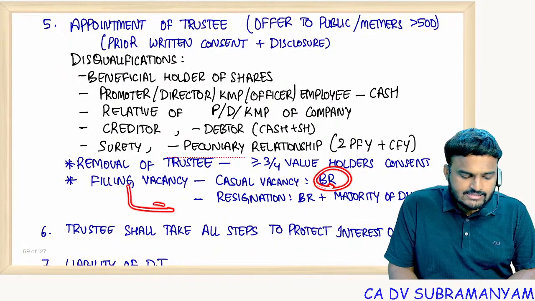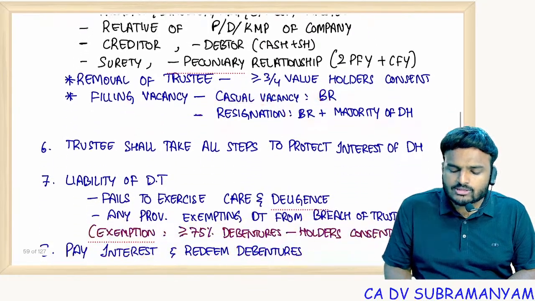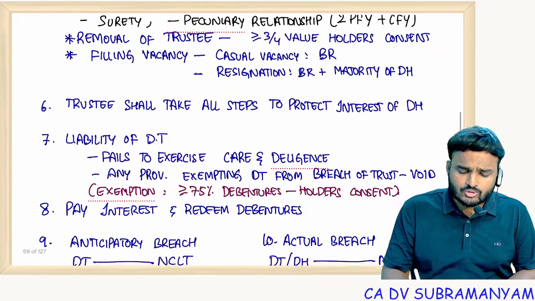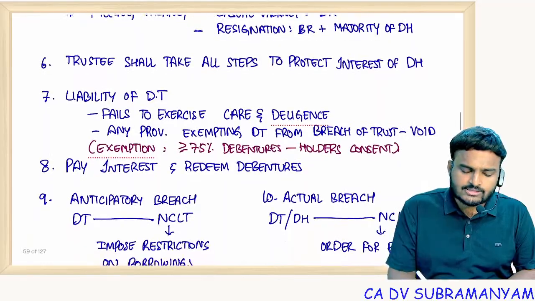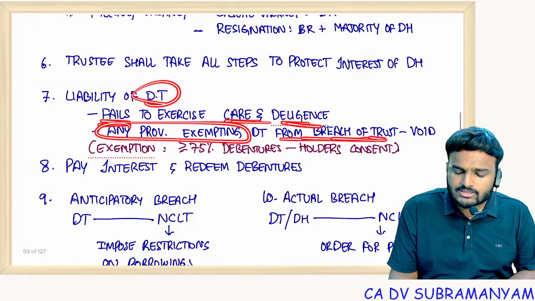If that vacancy arises due to resignation, board resolution plus majority of debenture holders approval is required. No. Let me show in the material. Trustee shall take all the steps to protect interest of debenture holders. Liability of debenture trustee who fails to exercise care and diligence. Any provision exempting debenture trustee from breach of trust is void.